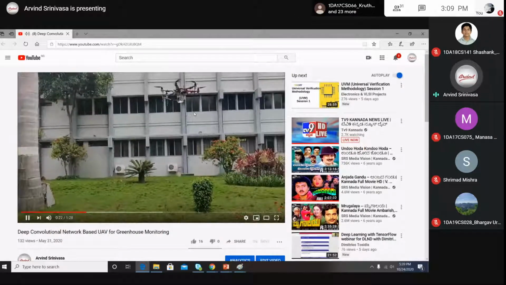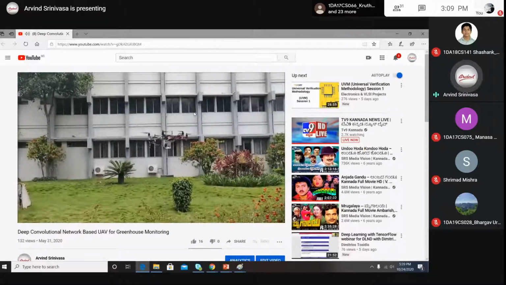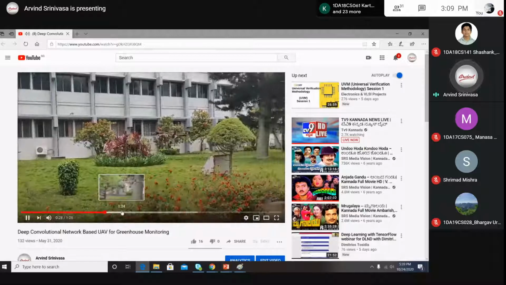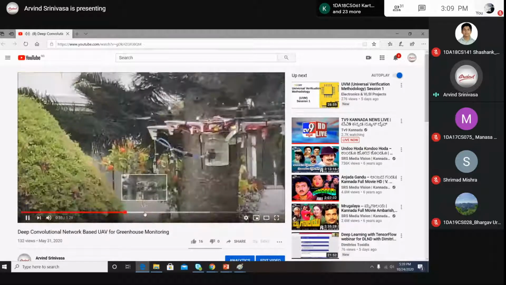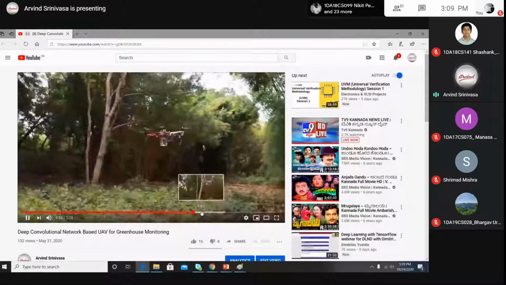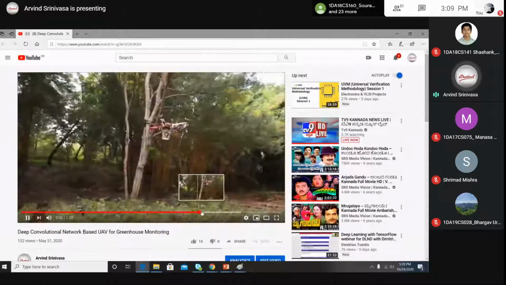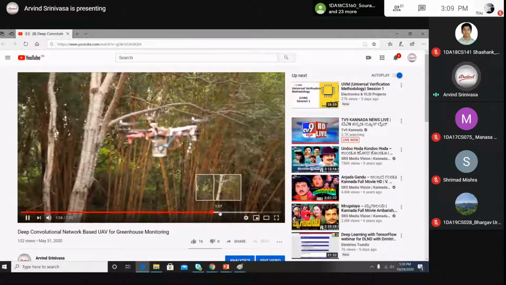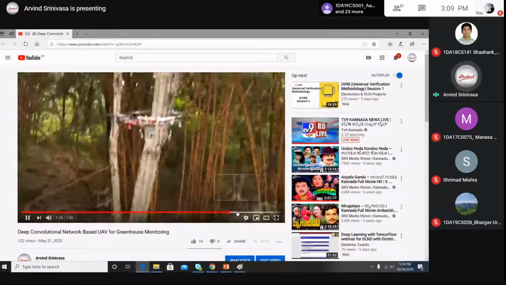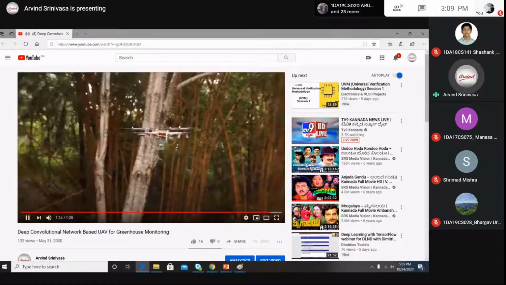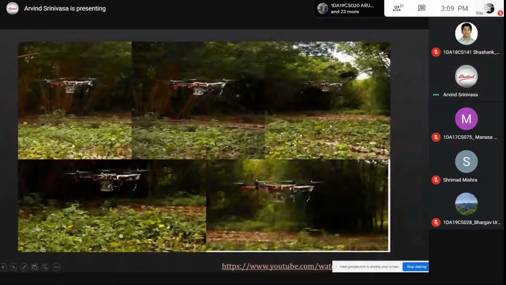We kept water as the pesticide, so automatically it took off and started to spray. Then finally we refined this and took it to the greenhouse, and automatic spraying was done based on the infected leaves. So these are a few of the things I have talked with you people.